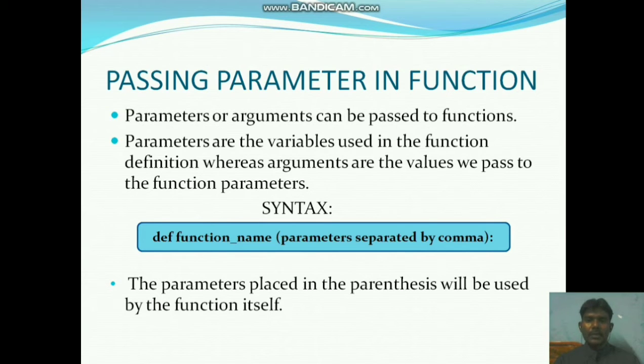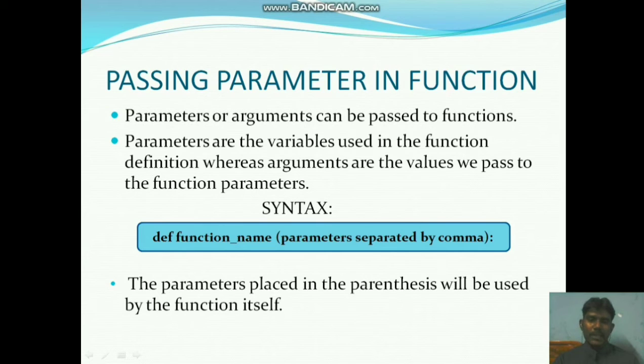Okay, that one we have to see. How to define a function: the def keyword. See the syntax we have written here: def keyword, function name, parameters separated by commas. Multiple parameters go inside the open and close parentheses.